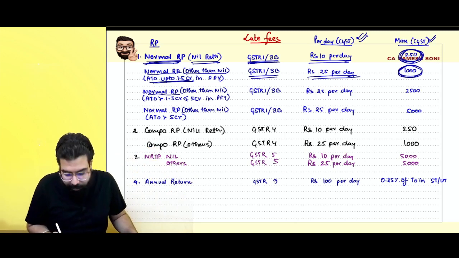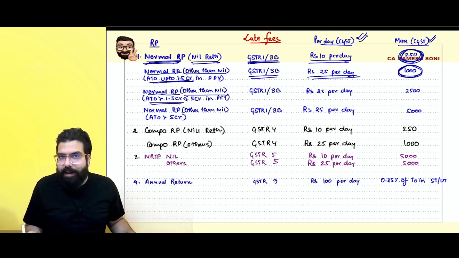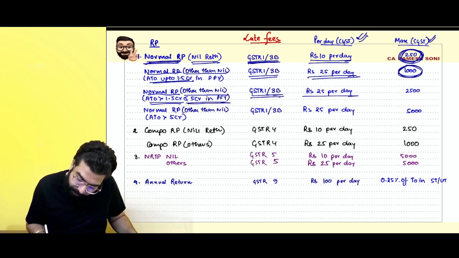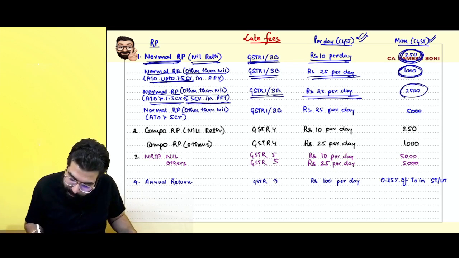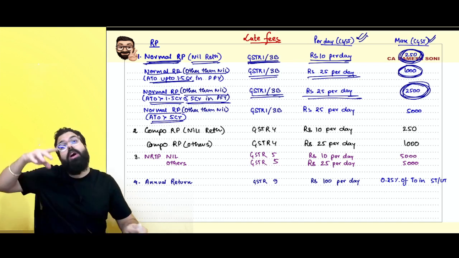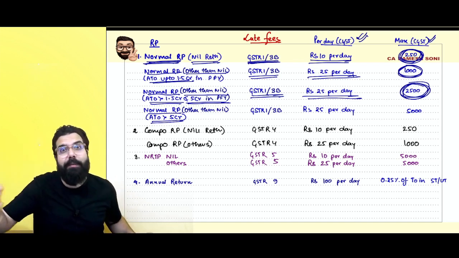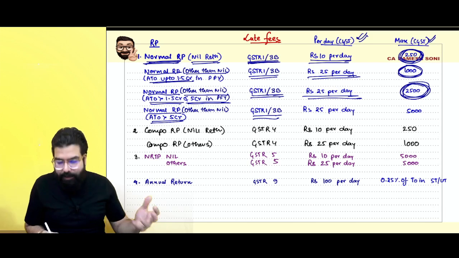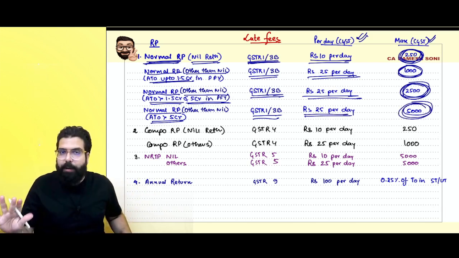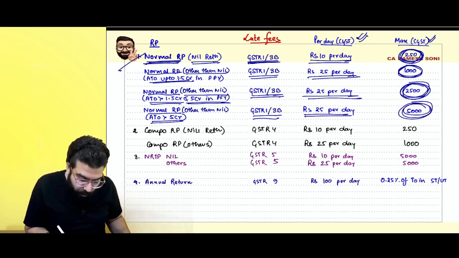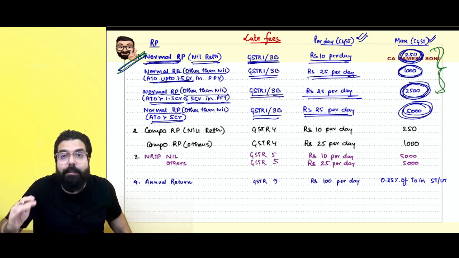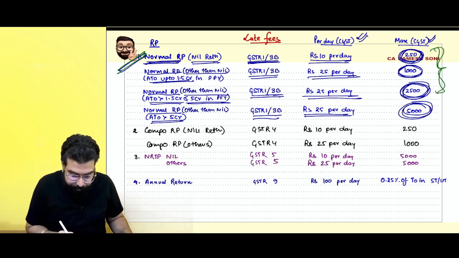If you are a registered person filing other than nil return, with aggregate turnover greater than 1.5 crore and up to 5 crore, for GSTR1, GSTR3B it is 25 rupees because it is not a nil return, and the maximum will be 2,500. If you are a normal registered person whose last year turnover was greater than 5 crore, a big person, then for GSTR1 or GSTR3B the fee is 25 rupees per day, but the maximum will be 5,000 rupees. Done, sir. So this was the one change which has come. Okay, sir, we will be very careful. At these three places the maximum late fee has been reduced.